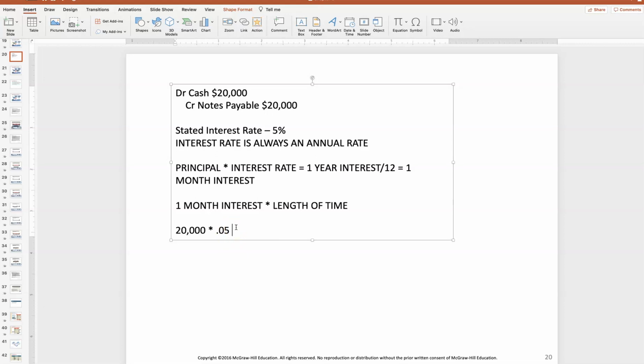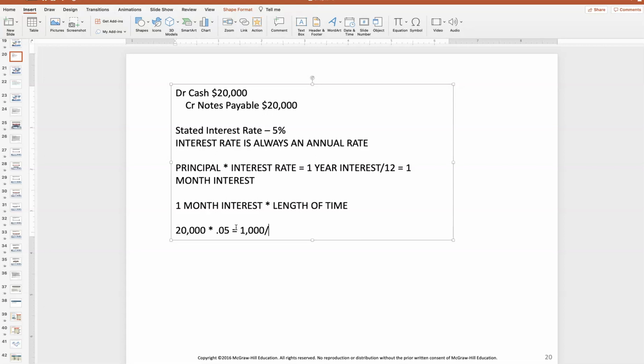Okay, so $20,000 times 5%. Y'all know I cannot do math when I'm in the middle of a lecture, but I believe that is $1,000. I better just do that math, even though I know it's so simple. I know. I just get nervous when I'm lecturing and I can't do it right. Yes, it's $1,000. Okay, so if I borrowed that $20,000 at 5% for 1 year, I would owe $1,000 in interest. But what if instead I've just borrowed it for 3 months?